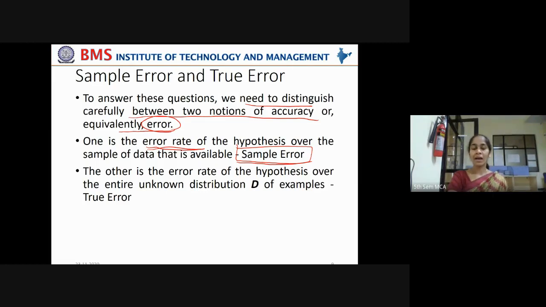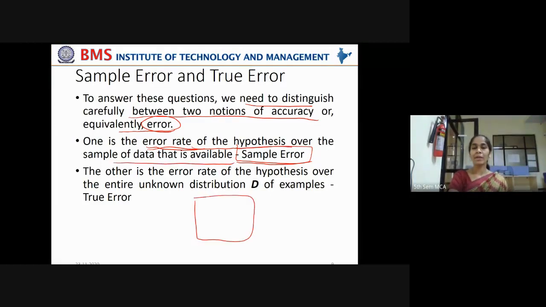Say I make a statement like this: 95% of the patients are recovering, or most of the time the manufacturing plant is malfunctioning. What is the truth in the statement, and is there any small error associated with it? Sample error is the error rate of the hypothesis over the sample of data that is available.